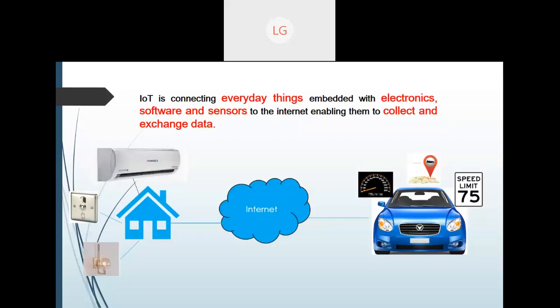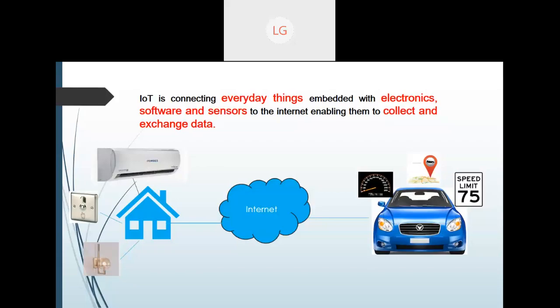Another important thing is, what is IoT? We know that IoT is connecting everyday things embedded with electronics, software, sensors, or internet, enabling them to connect and exchange data. This is one example which I'm showing.